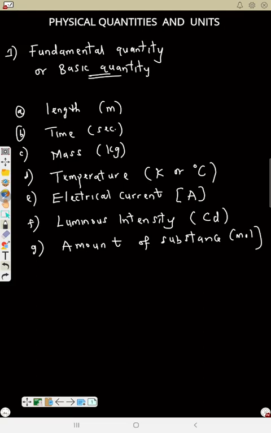These 7 quantities are the basic or fundamental quantities.